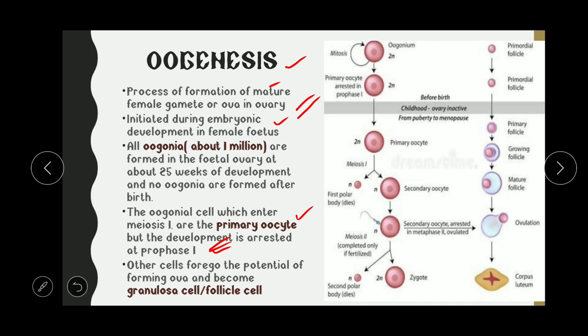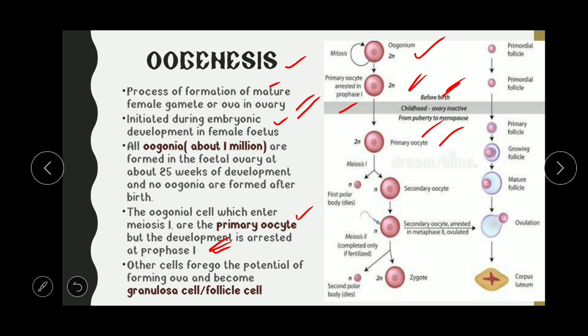So here you can see the oogonium. The oogonium divides by mitosis to form more oogonia. Then the primary oocyte is arrested at prophase 1. Here you can see the primary oocyte, and the primary oocyte is diploid in nature. This is occurring before birth, and the primary oocytes are inactive during childhood, and from puberty to menopause they become active. From the beginning of childhood until they reach puberty they are inactive, then they become active and form the primary oocyte, but that active primary oocyte is arrested at prophase 1.